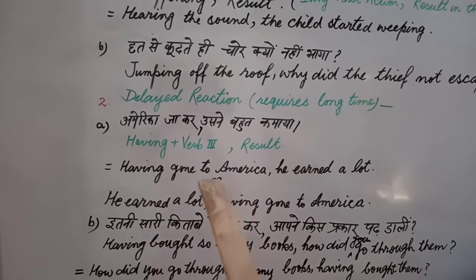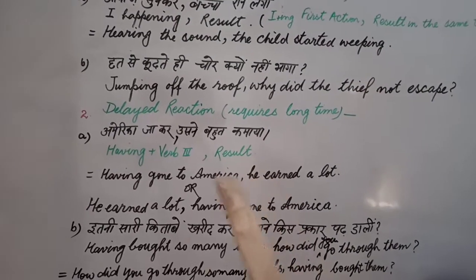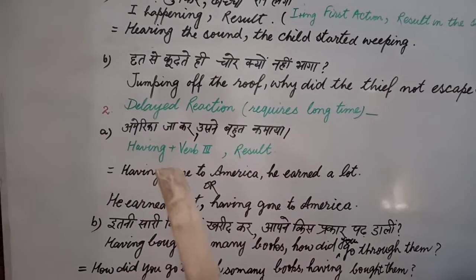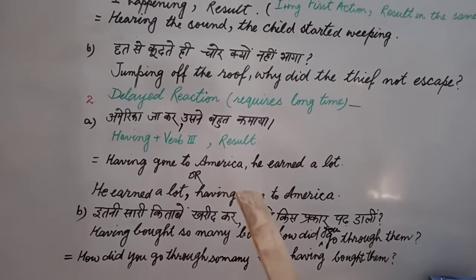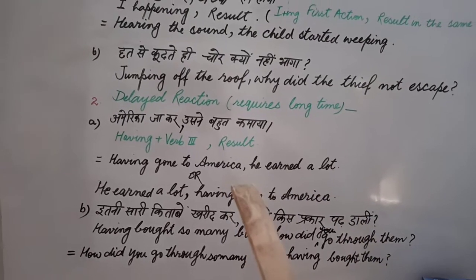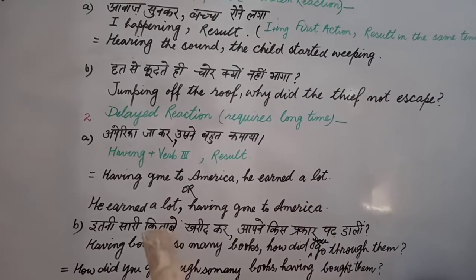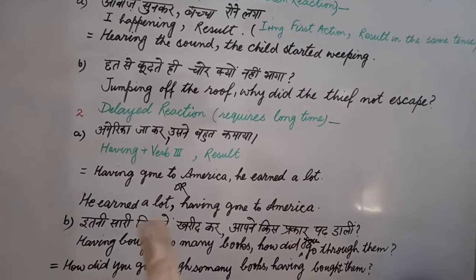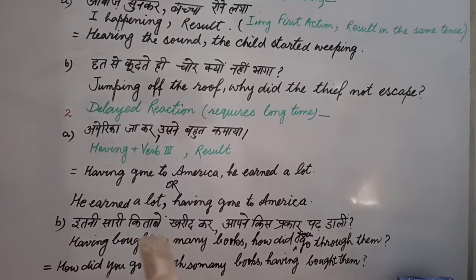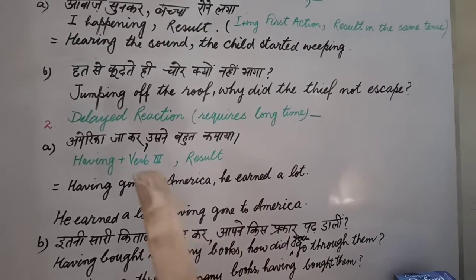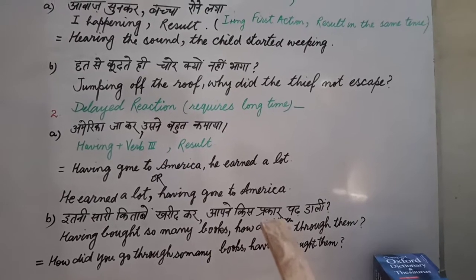In such a case, when we find that the second action is happening after a long time, we use having in the first action with the third form of the verb. In this way our translation will be: Having gone to America, comma, he earned a lot. We always put a comma, here it's mandatory. You can also reverse the sentence. You can write the result part in the beginning: He earned a lot, comma, having gone to America.